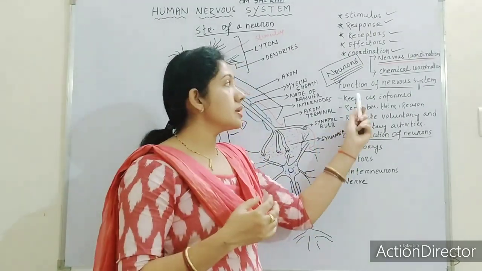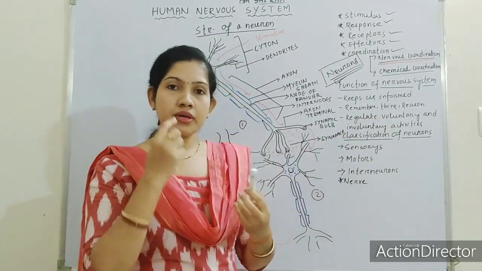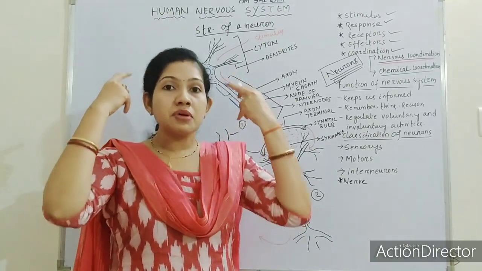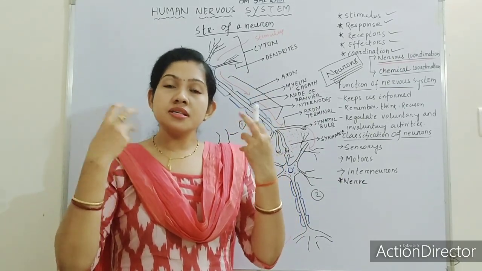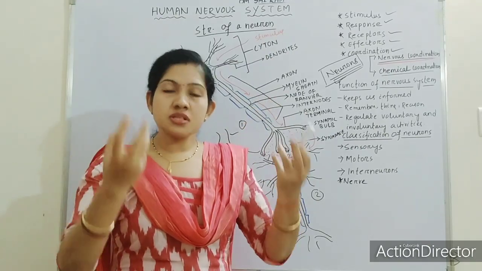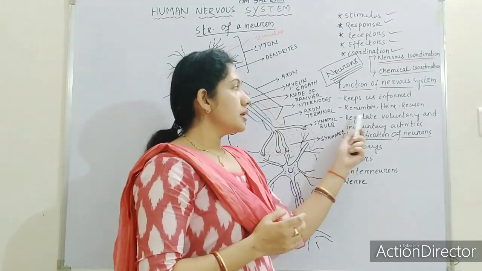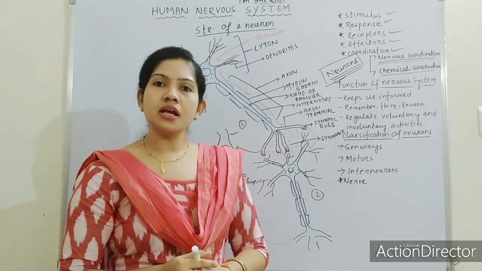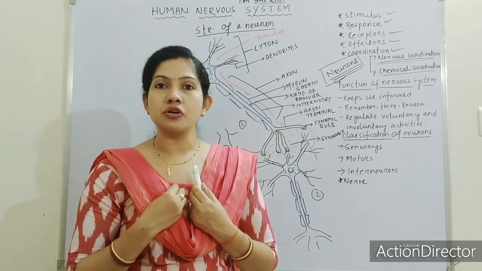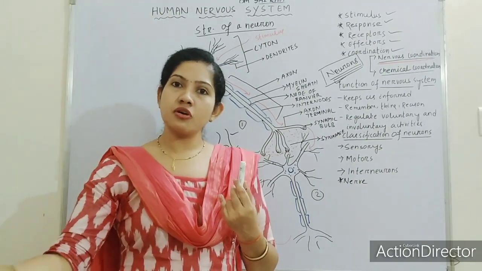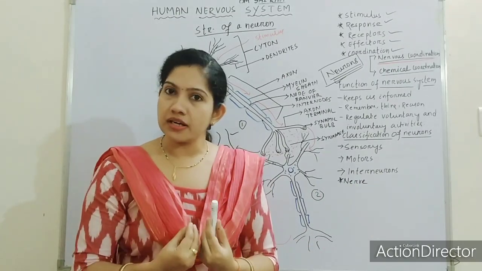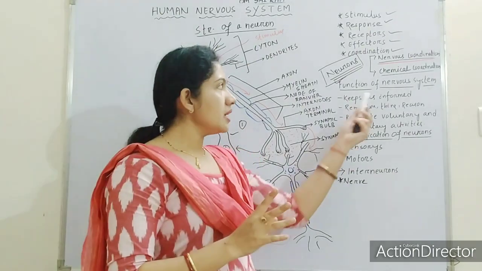It helps us to remember, think and reason. Whenever we take a stimulus, our brain will enable us to think, to reason. We will find the reason behind it, and we will also find the solution for that. Regular voluntary and involuntary activities. What are the voluntary activities? Voluntary activities are the activities which are under our control. Means moving of the muscles of hand, leg, these are under our control. So these are the voluntary activities that can be controlled by the nervous system.